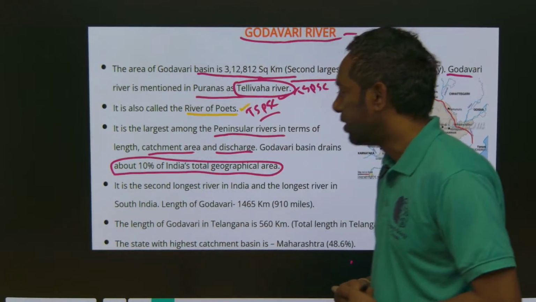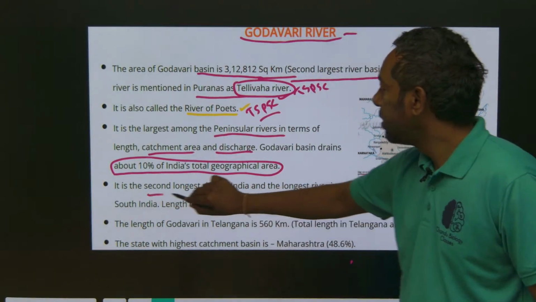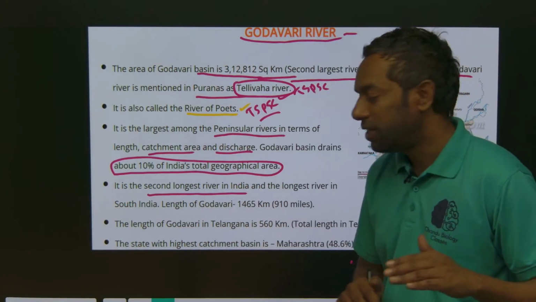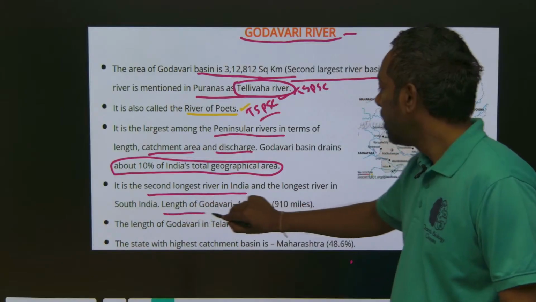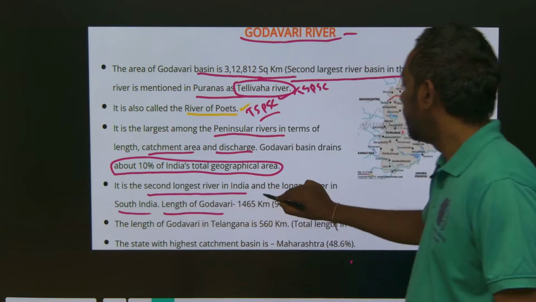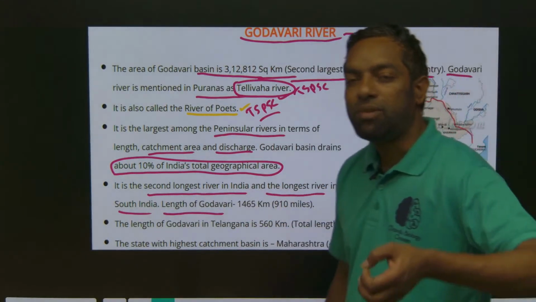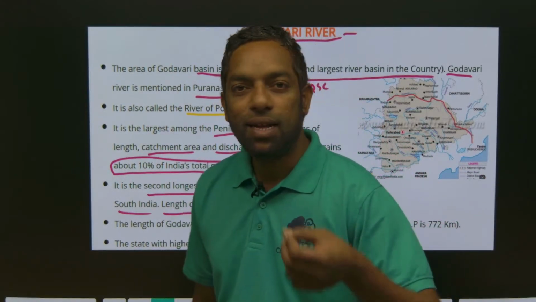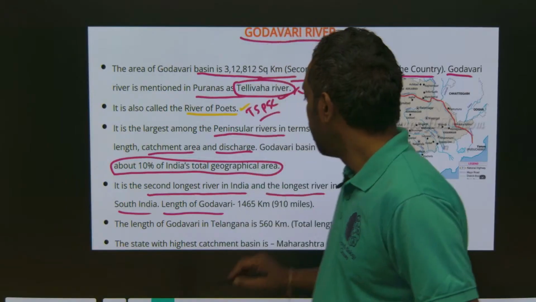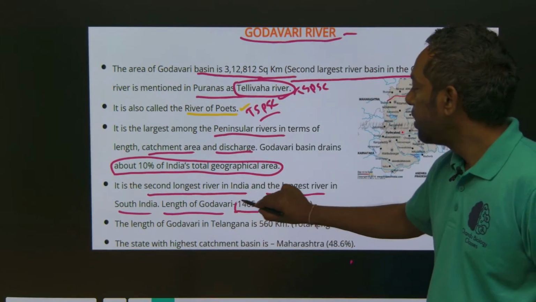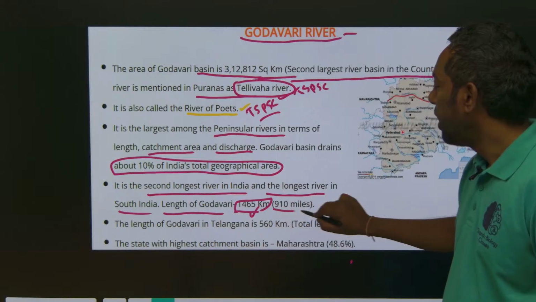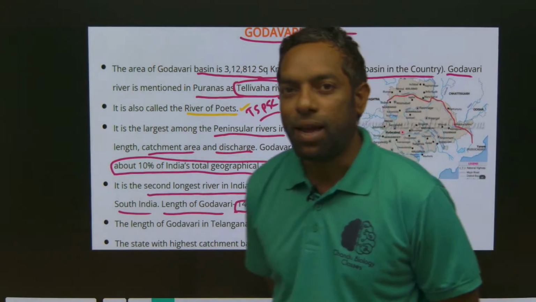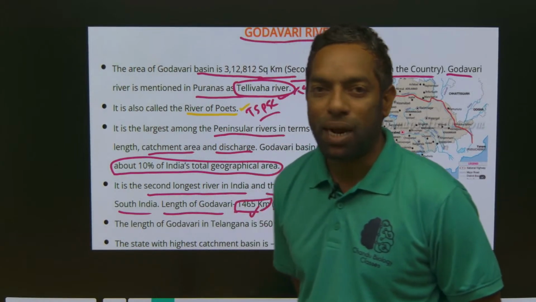In India, it is the second longest river. In South India, it is the longest river. Its length is 1465 kilometers, 910 miles.